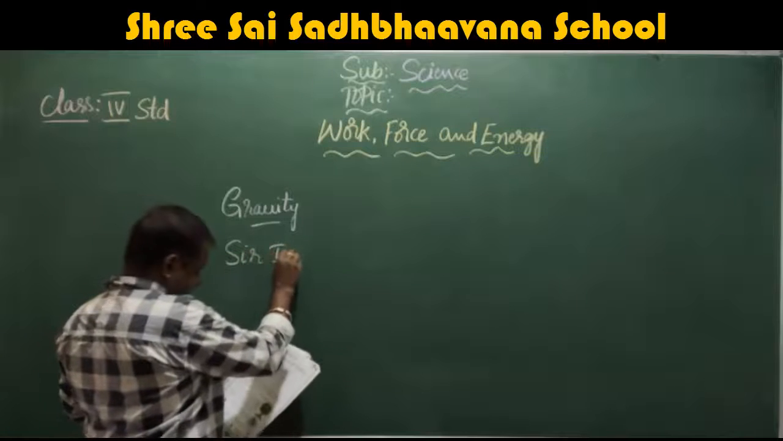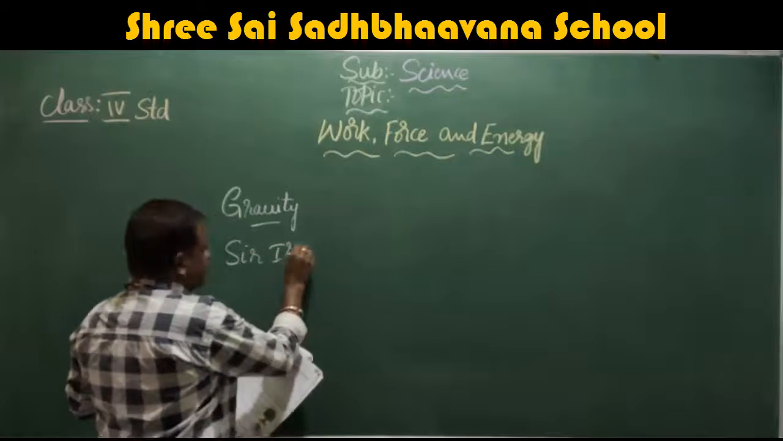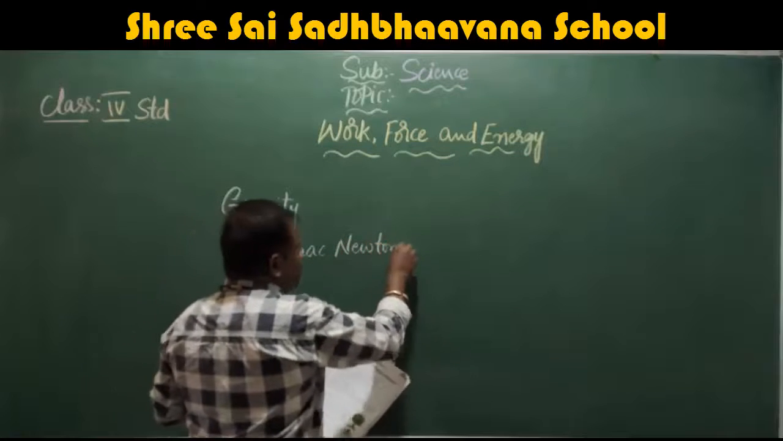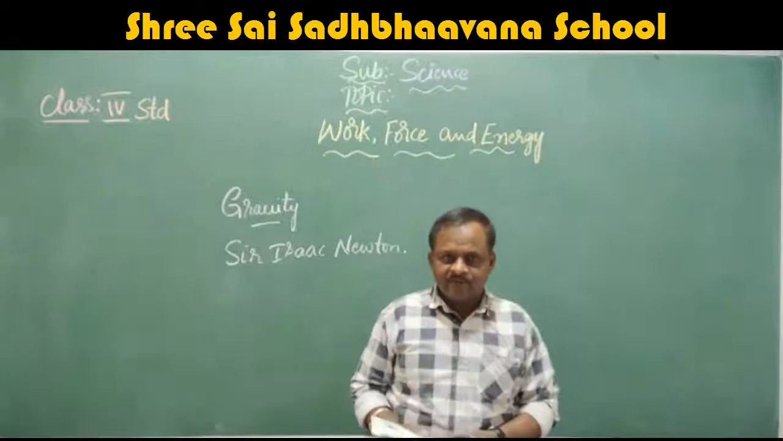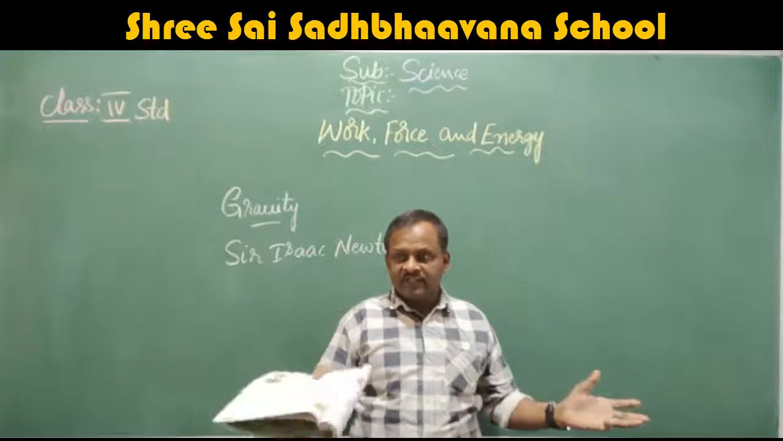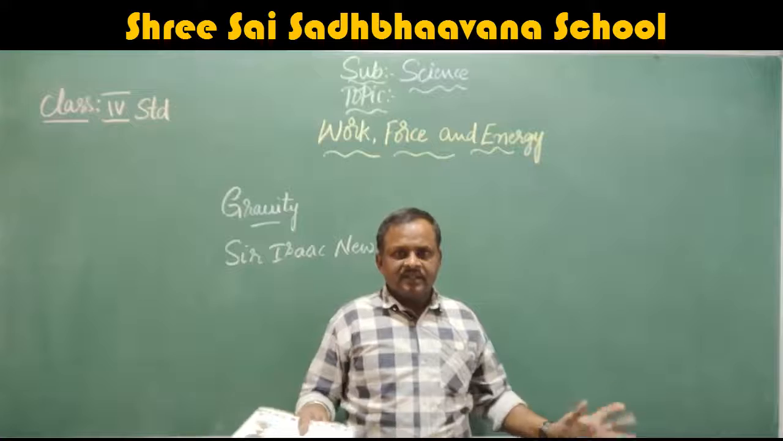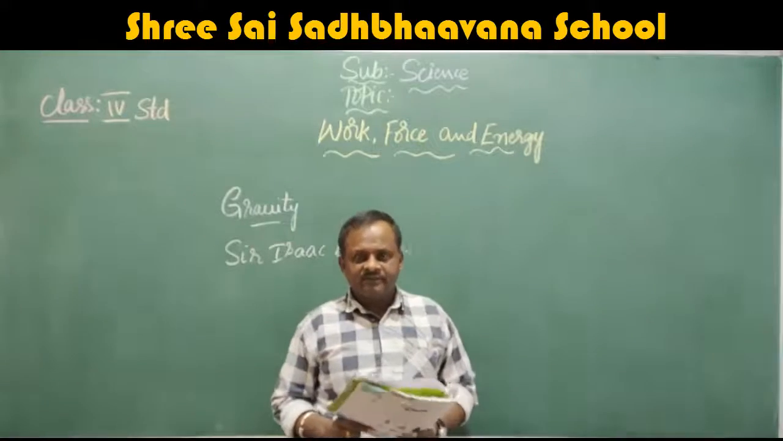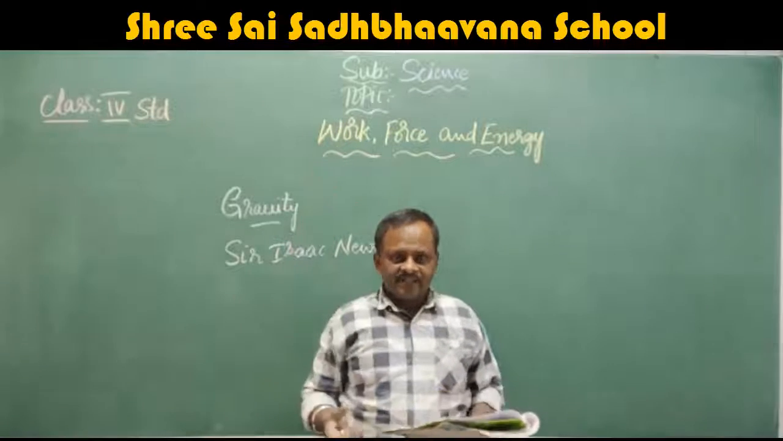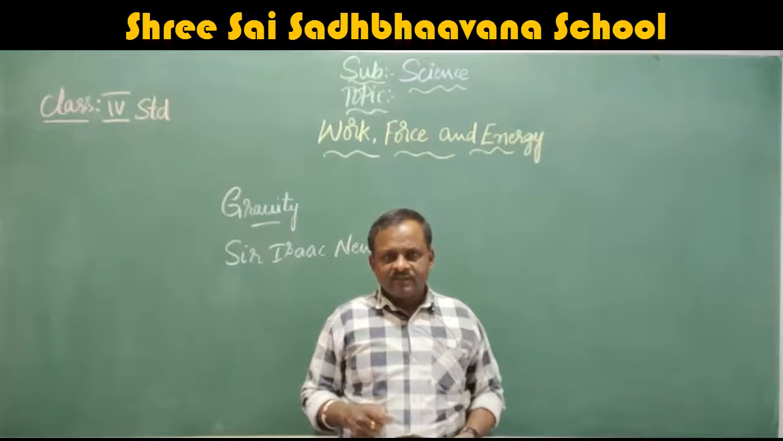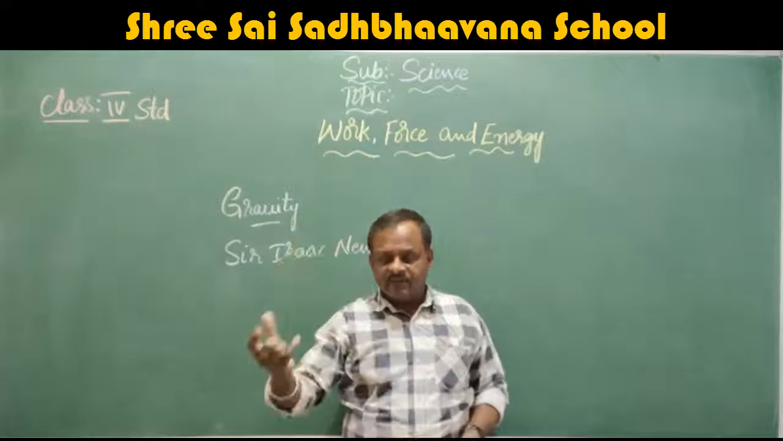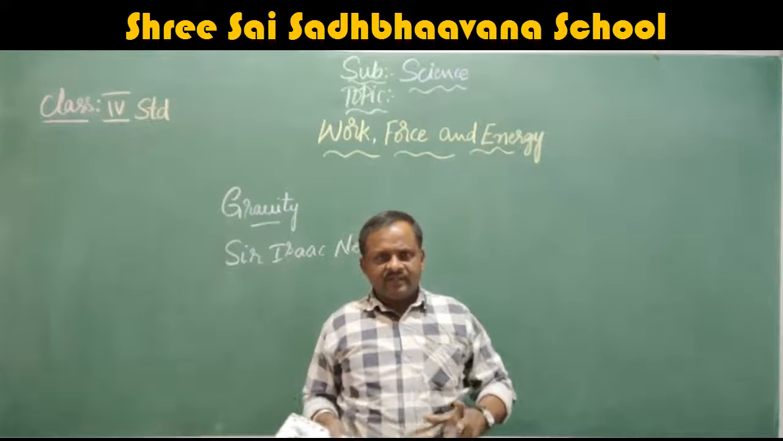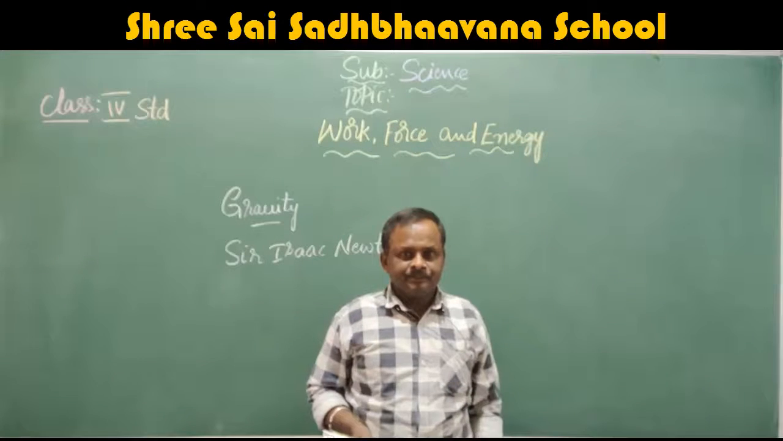Sir Isaac Newton found that the Earth has a gravitational force. By that gravitational force only, everything stays in position on the Earth. Otherwise, they are all floating. How did he find that? By an apple falling from a tree. He was sitting under the tree, studying. At that time, one apple fell down. He thought, why did this apple fall down only? Why can't it go up?